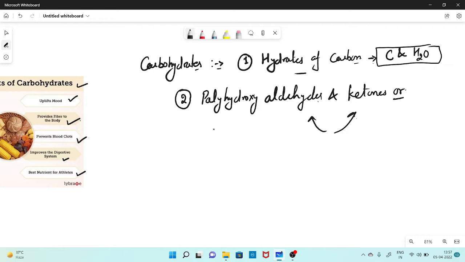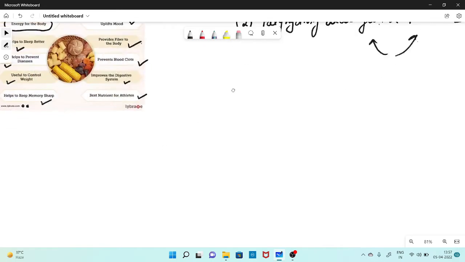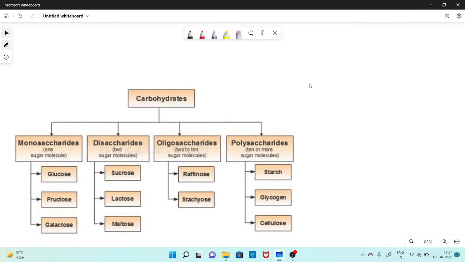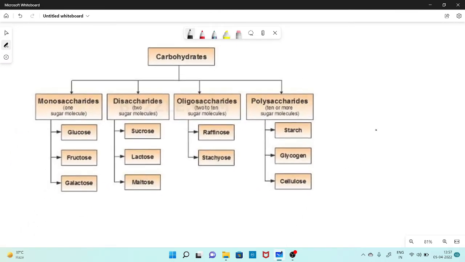According to their structure, carbohydrates are classified into different categories. The major categories are, number one, the monosaccharide, which means only one sugar molecule is present, right? The next category is disaccharide, in which two sugar molecules join each other and form a disaccharide.